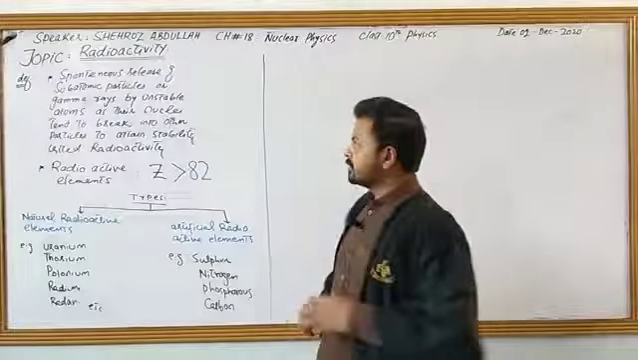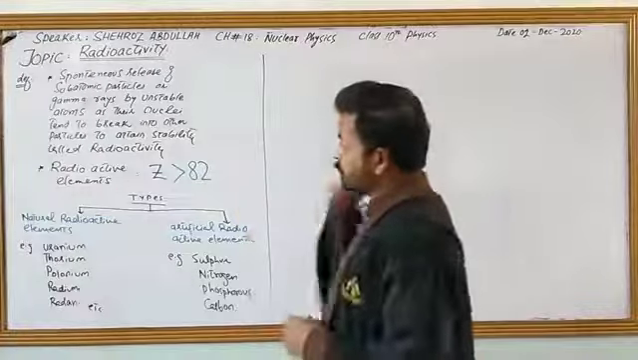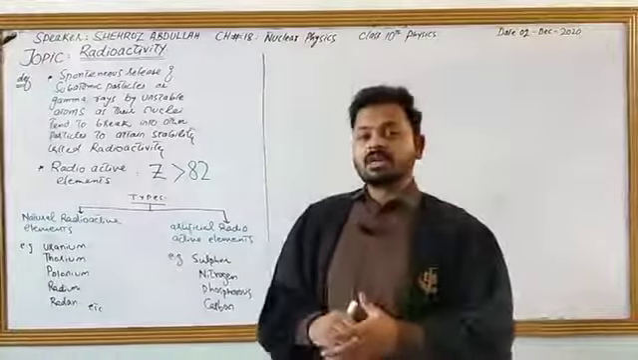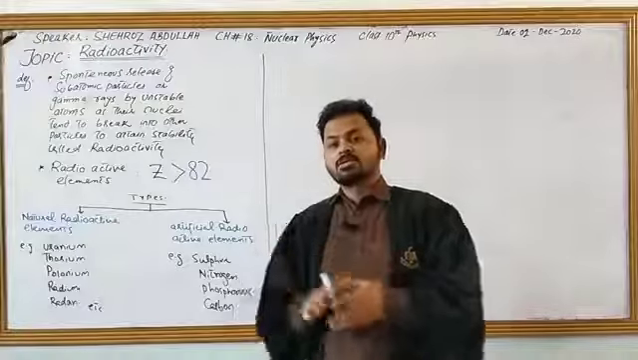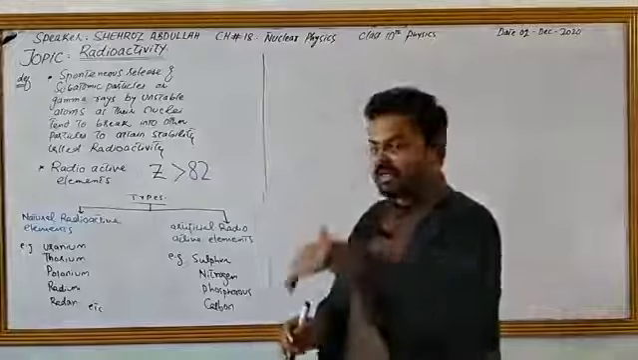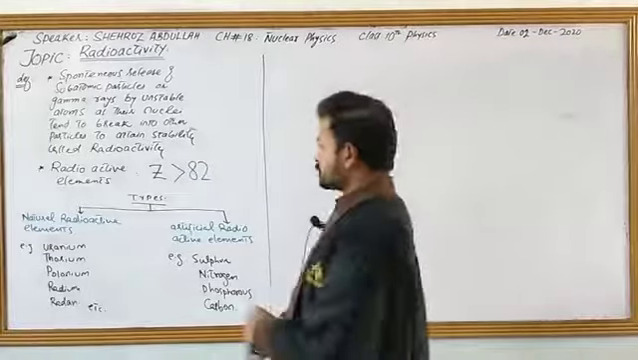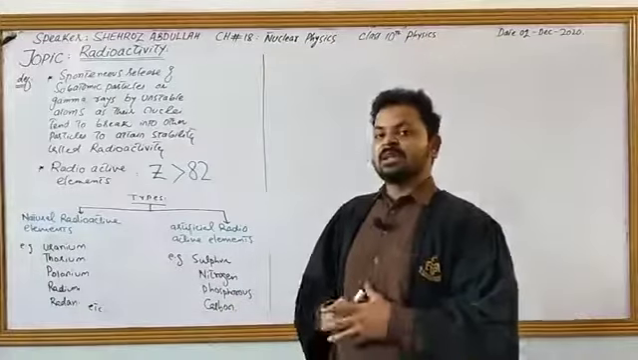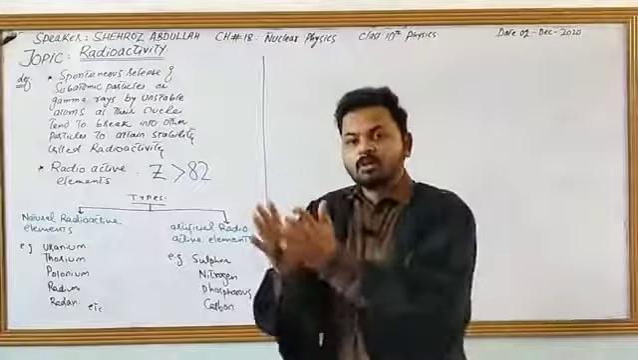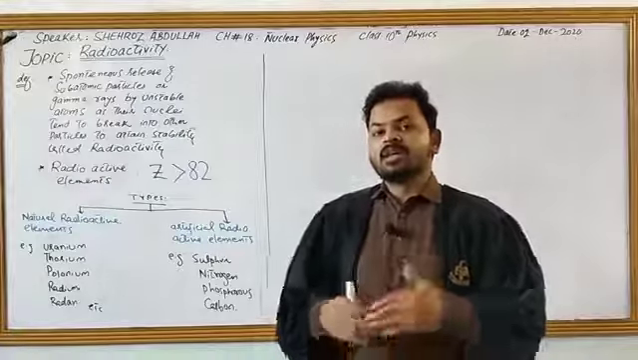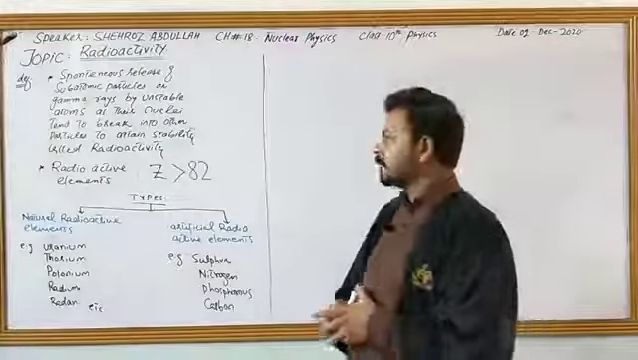What are subatomic particles? Subatomic particles can be electrons, protons and neutrons, and gamma rays are in the form of energy. We'll discuss in detail. So it is the spontaneous release of subatomic particles or gamma rays by unstable elements, after which they form new nuclei, and to attain stability the radioactivity phenomenon takes place.